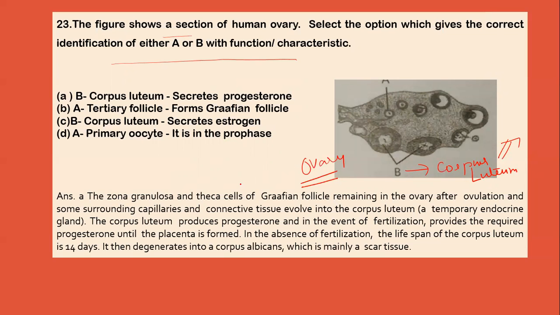Now we know that after the Graafian follicle matures, it further ruptures, and the surrounding tissue gives rise to this corpus luteum. Now this corpus luteum produces progesterone, and this progesterone is required for the placenta, and it also helps in fertilization. So option A is the correct answer, that is B represents the corpus luteum and it secretes progesterone.